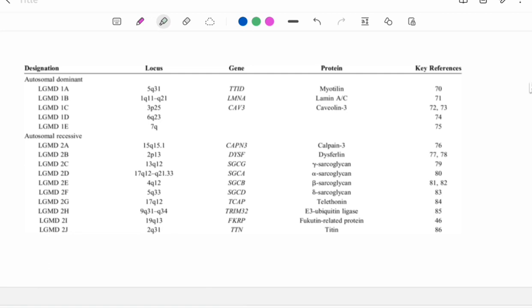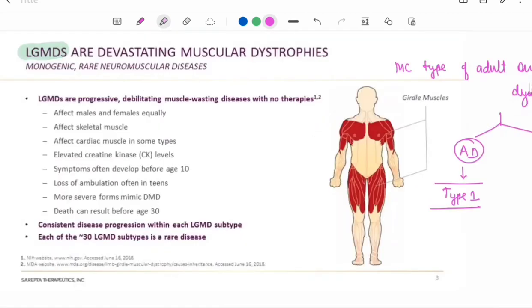We should remember a few, like in case of autosomal dominant, the protein mutation you have to remember is caveolin 3. Caveolin 3 is limb girdle muscle dystrophy 1C. Then in case of autosomal recessive, we have to remember limb girdle muscle dystrophy 2A and 2B. 2A is calpain and 2B is dysferlin. Okay. So, the muscles involved in limb girdle muscle dystrophy are shoulder girdle and hip girdle.